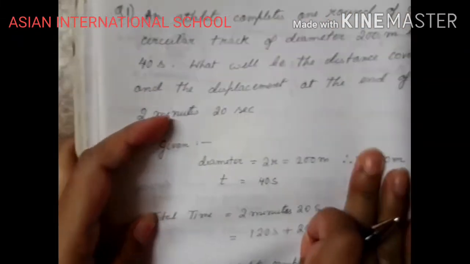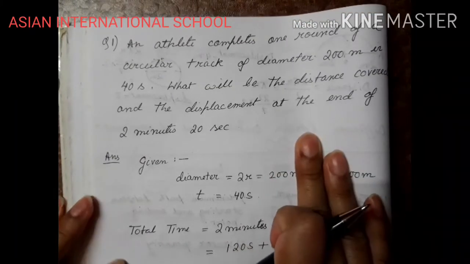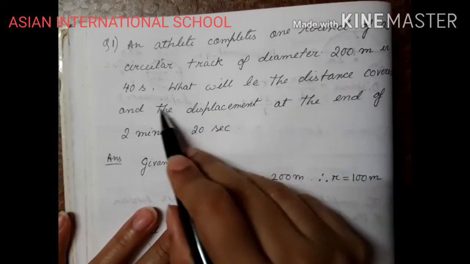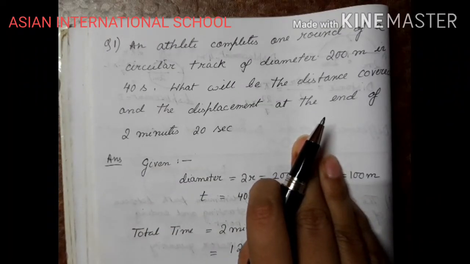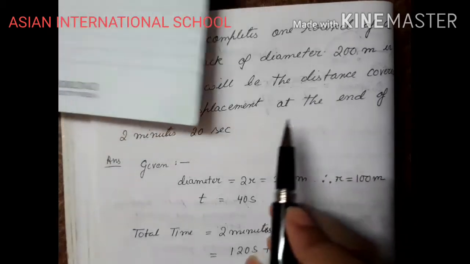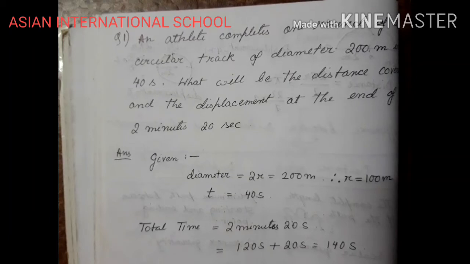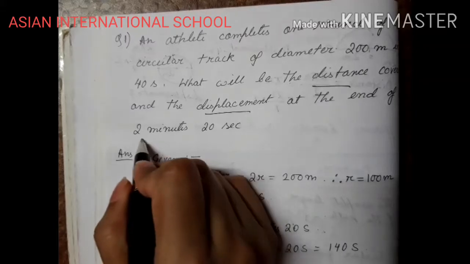Now let us move to a simple sum. An athlete completes one round of a circular track of diameter 200 meters in 40 seconds. So there is a circular track. The track is of 200 meter diameter and it is completed by an athlete in 40 seconds. What will be the distance covered and displacement at the end of 2 minutes 20 seconds? So we need to find out the distance and the displacement after this much time.